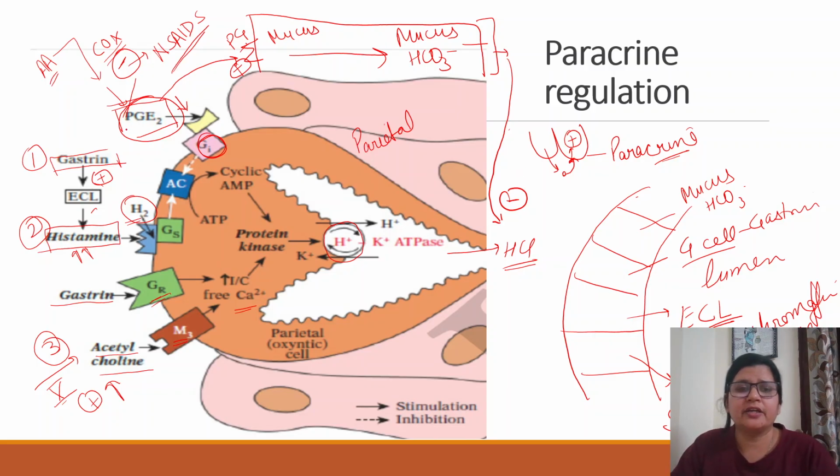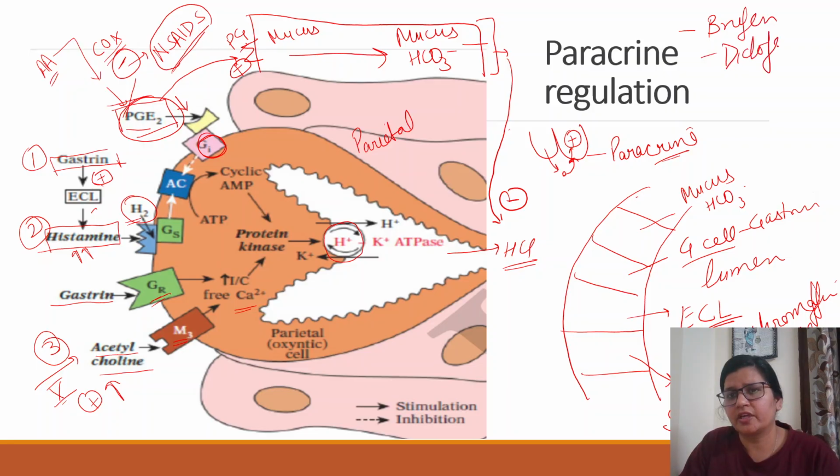So whenever you eat NSAIDs, which are NSAIDs? NSAID drugs are basically like you eat Brufen, you eat diclofenac, the painkillers basically. They are COX inhibitors, so they inhibit prostaglandin synthesis.